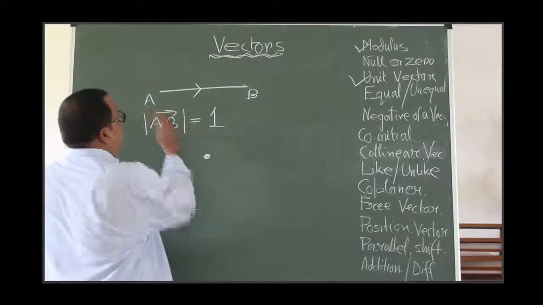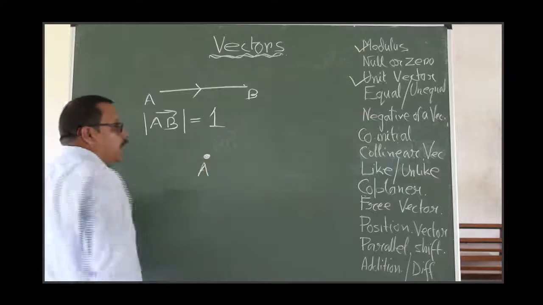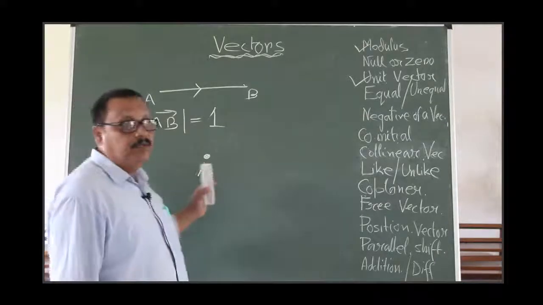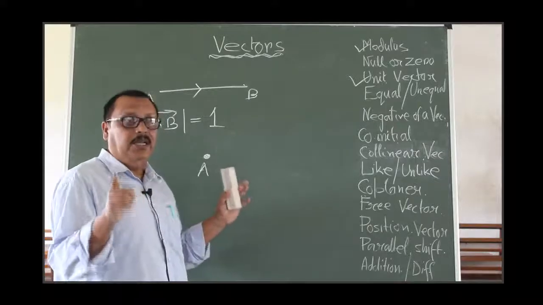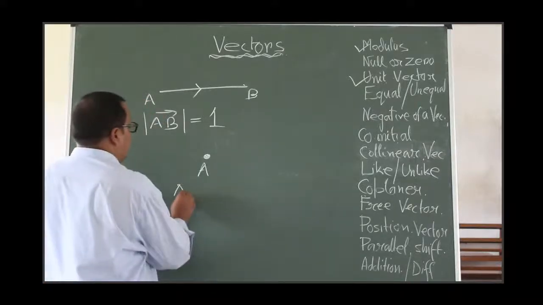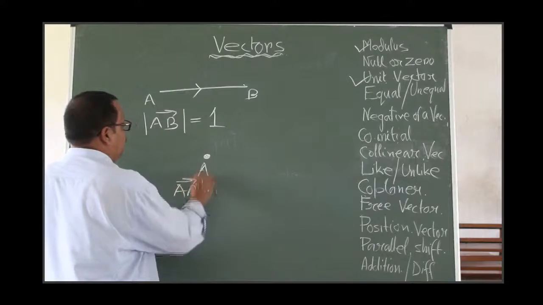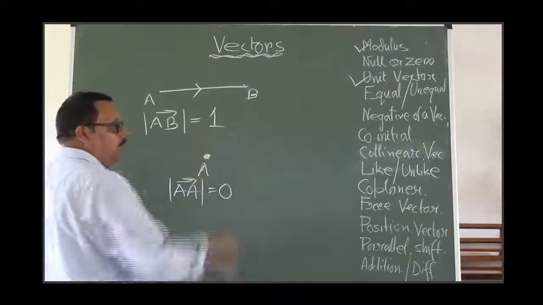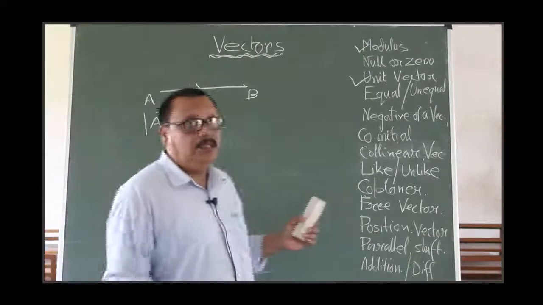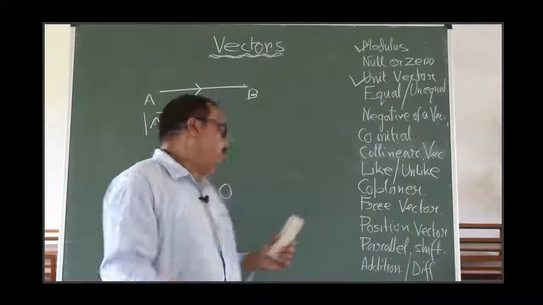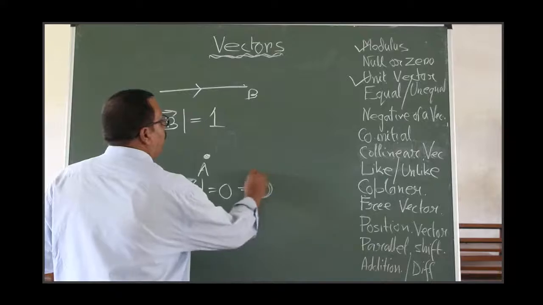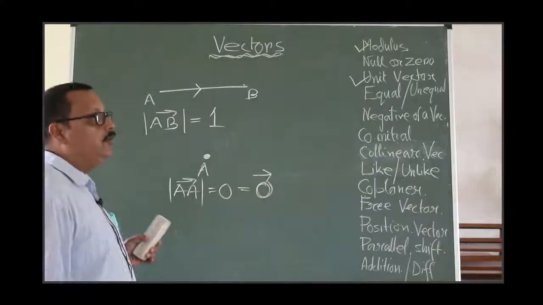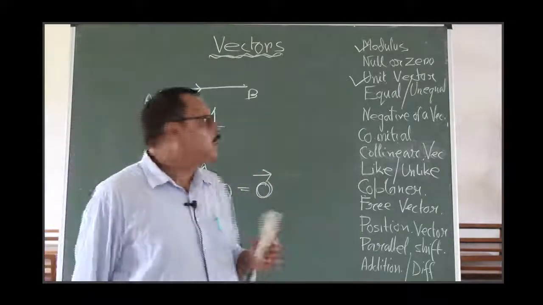If the initial point and the final point are the same point, that is there is no value, that is the distance is what? 0, that is the vector A. Understood? If this is equal to 0, then this vector is called a zero vector or null vector, right? That has a special symbol, O with an overhead arrow. It is called the zero vector or null vector. Clear?